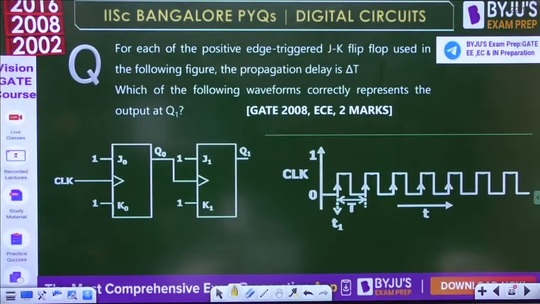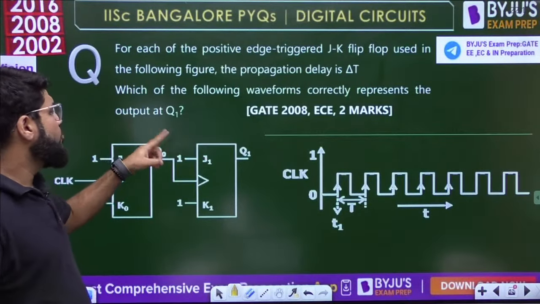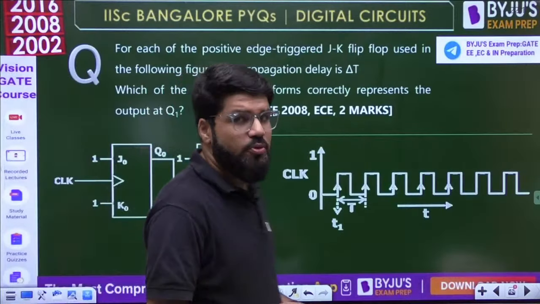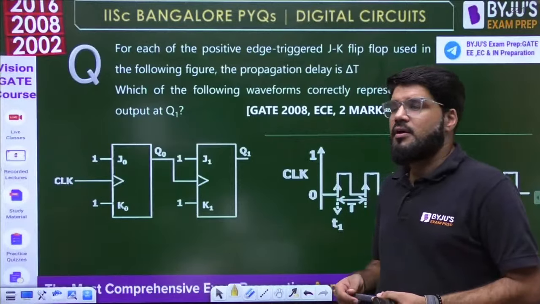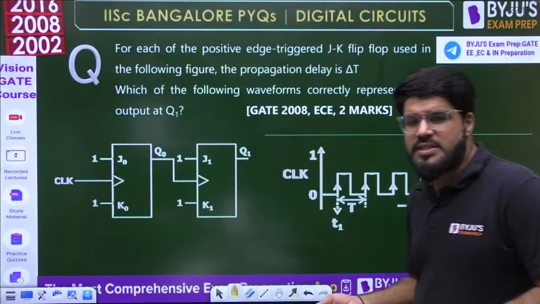For each of the positive edge triggered JK flip-flops used in the following figure, the propagation delay is delta T. Which of the following waveforms correctly represents the output at Q1? It's a 2 mark GATE EC 2008 question, a conceptual question you can say.